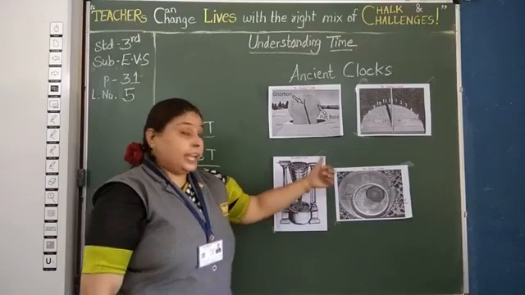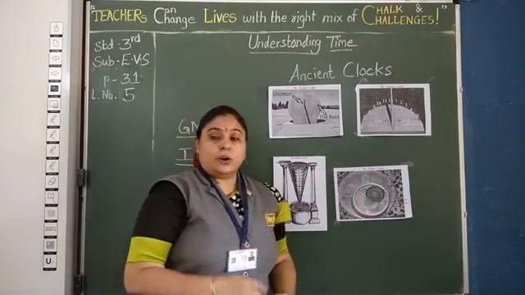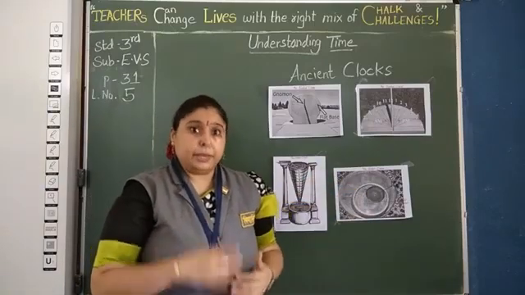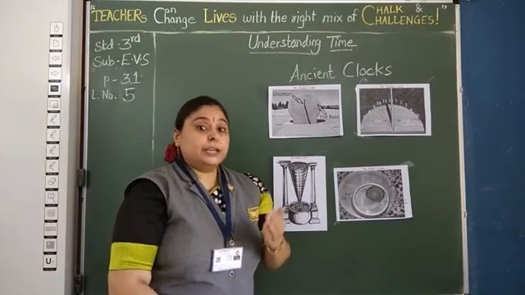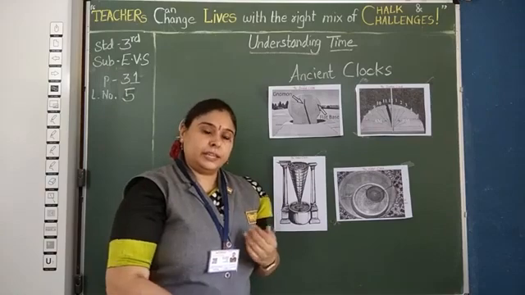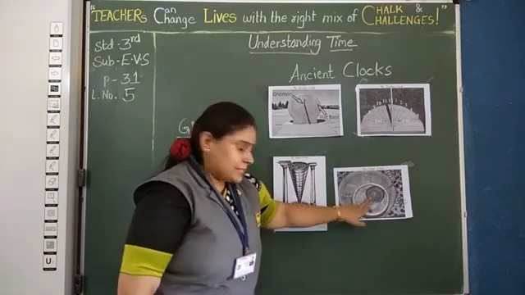Understood? The inflow water clock works basically the same way, except instead of flowing out of the container, the water is filling in the container like this.